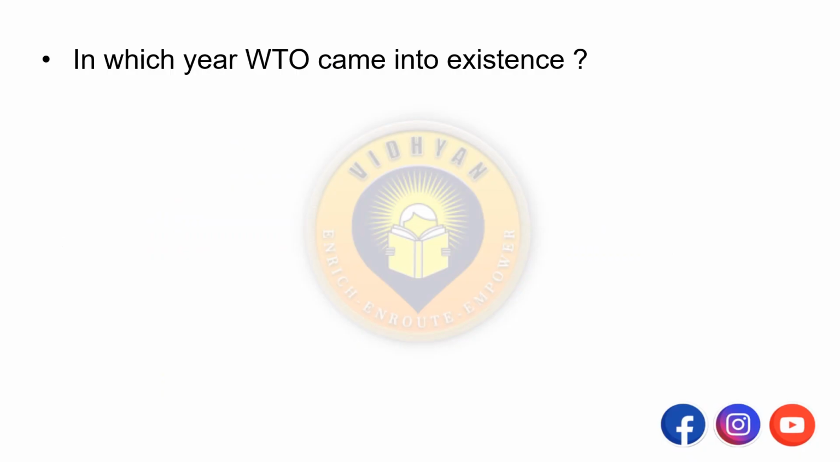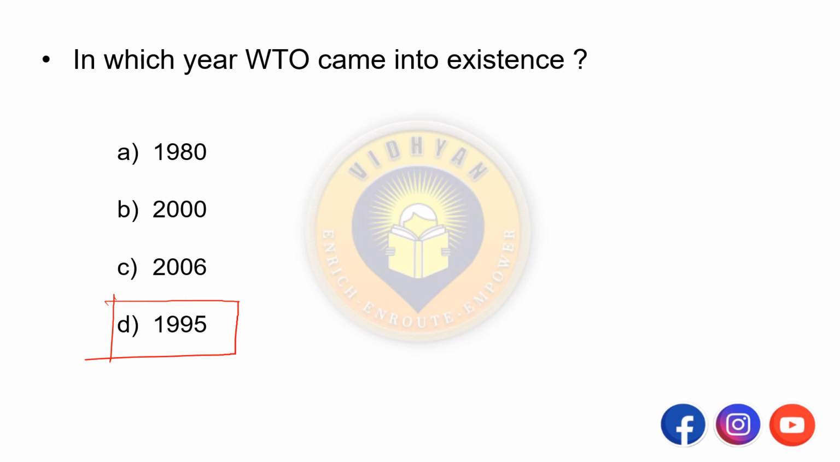First question is, in which year WTO came into existence? Options are A. 1980, B. 2000, C. 2006, D. 1995. So the answer is 1995. So it came into existence on January 1st, 1995.